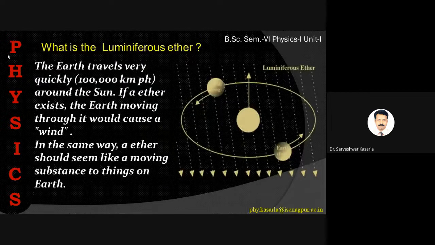So what is luminiferous ether? As I told, luminiferous ether medium is present everywhere, and as Earth is moving, revolving around the sun with a speed of several kilometers per hour, if ether exists, then the relative motion of Earth with respect to ether will be counted. Okay, so that is an ether wind, we can say. Ether should seem like a moving substance with respect to Earth, to things on the Earth.